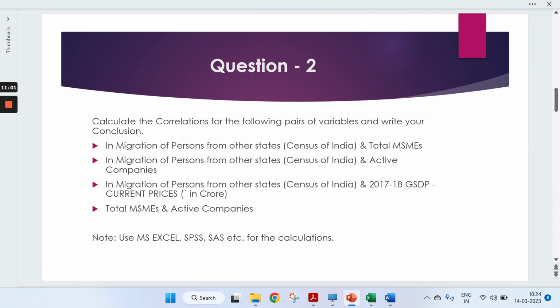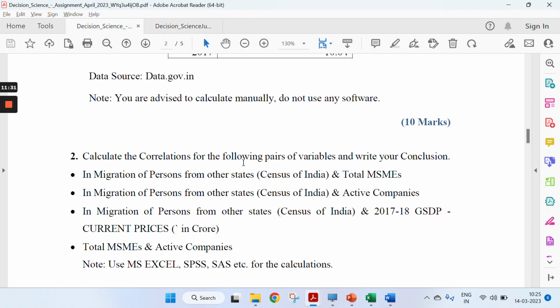Calculate the correlations for the following pairs of variables and write the conclusion. In-migration of persons from other states and total MSMEs, in-migration of persons and active companies, in-migration of persons from other states and 2017-2018 GSDP at current prices, total MSMEs and active companies, right? So you just need to calculate the correlation between the different variables.